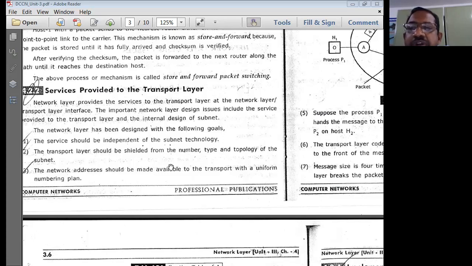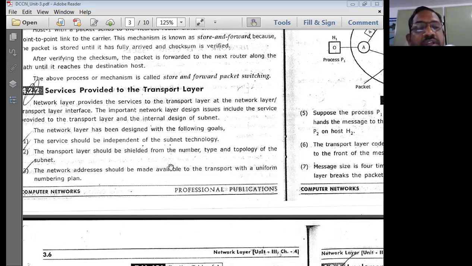If it is a connection oriented service, then the transport layer will look into the subnet technology type and its number. If it is a connectionless service, then the network layer does the programming for that particular connection.